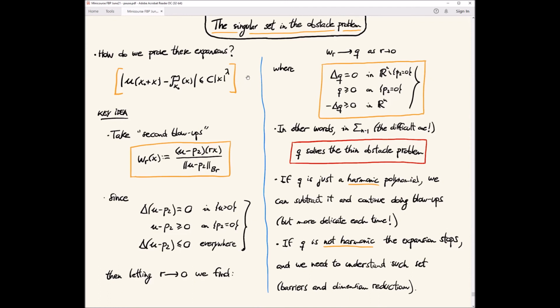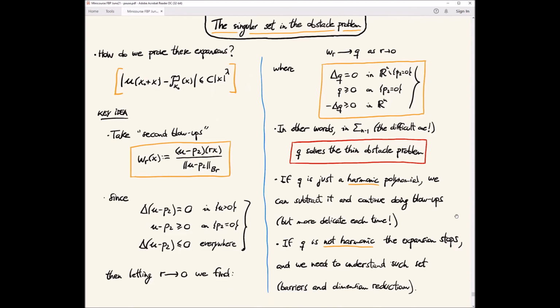And for these ones, we can have some better barriers, and we construct somehow better arguments that do not involve this expansion, but only barriers. And then we prove that this set is very small. And then when you stop at order 3, you need different kinds of barriers and different kinds of arguments to show that this set is small. And in all cases, everything is based on barriers and dimension reduction.